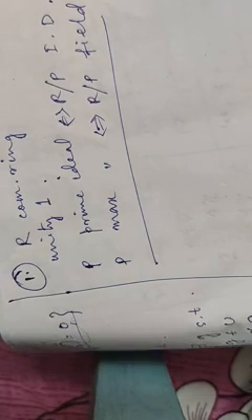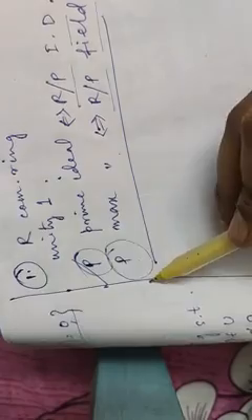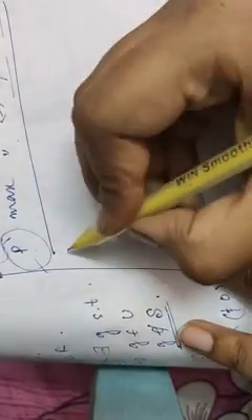Most of the problems will be solved by using these theorems. So we need to prove, where R is a commutative ring with unity, then P will be a prime ideal if and only if R by P is an integral domain, and P will be a maximal ideal if and only if R by P is a field. I will prove the first one, the second one will be homework. Okay. So let's prove the first one, and the proofs are also very easy. So let's take the first part, this is the necessary part.